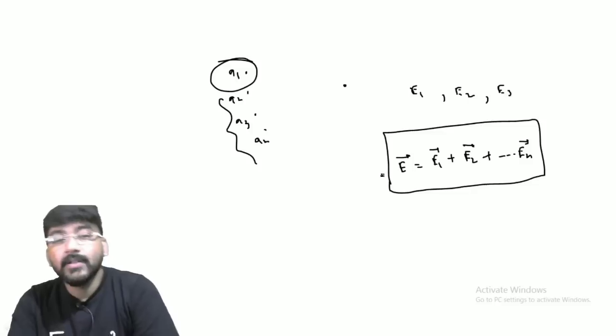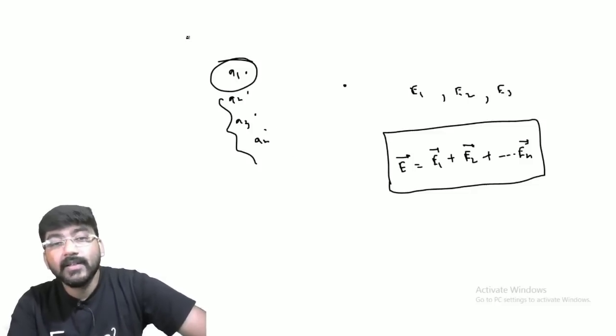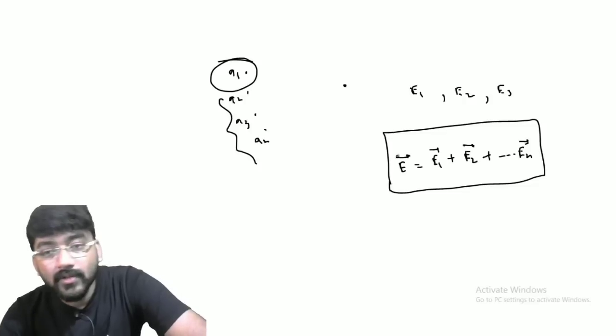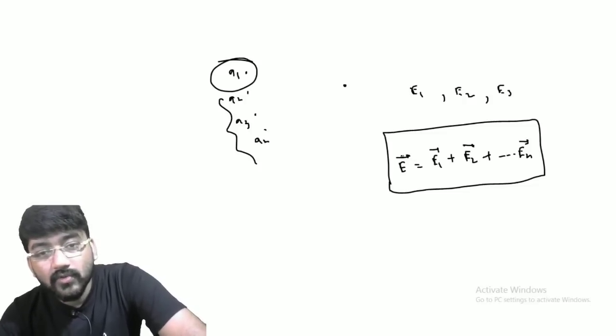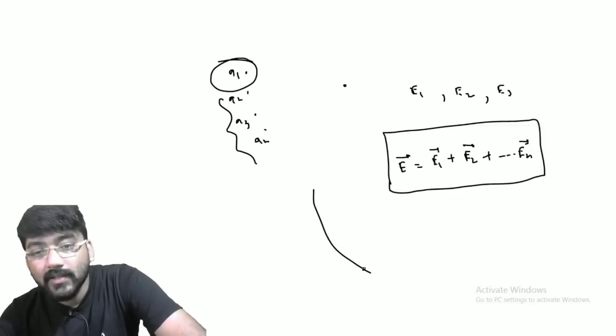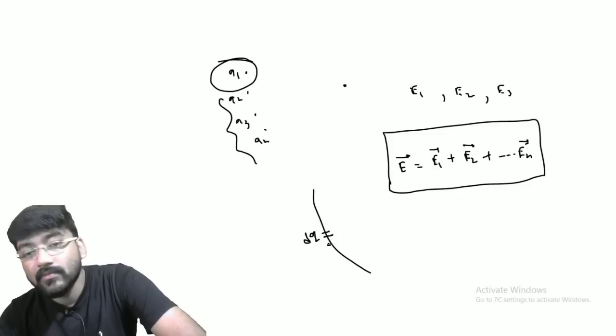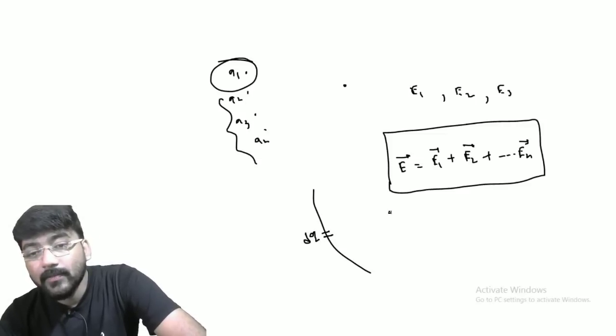Now this can be extended. Instead of discrete charge distribution, we can extend this for continuous charge distribution also. So if there is continuous charge distribution instead of q1, q2, q3, if there is a line charge something like this, now what we have to do? We have to take a small charge element dq. Then we have to find out the field at a particular point, that is dE.